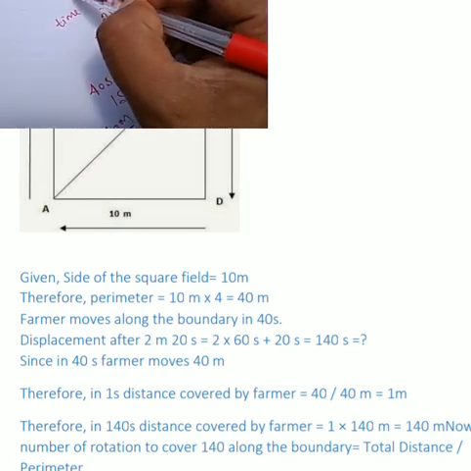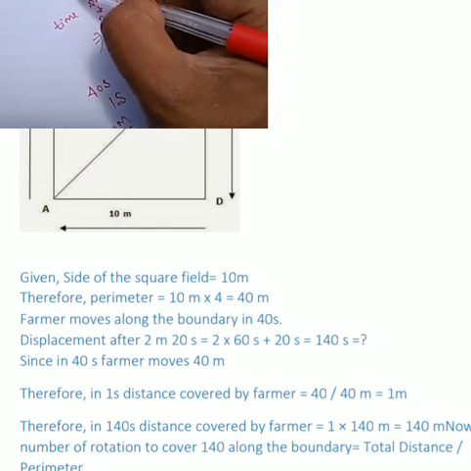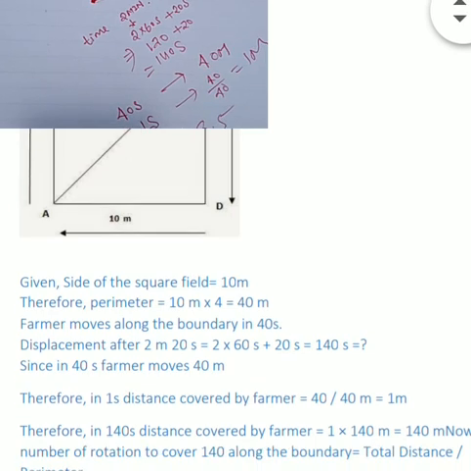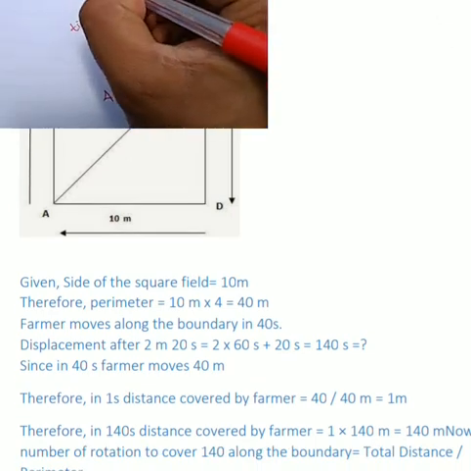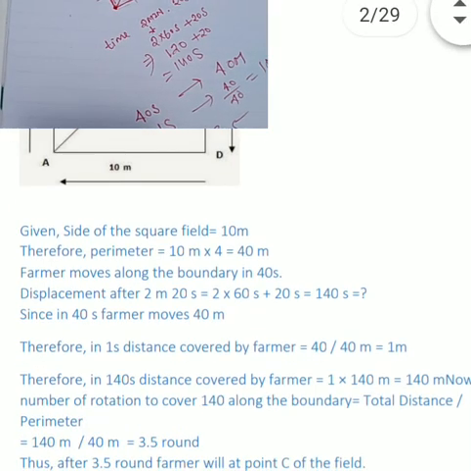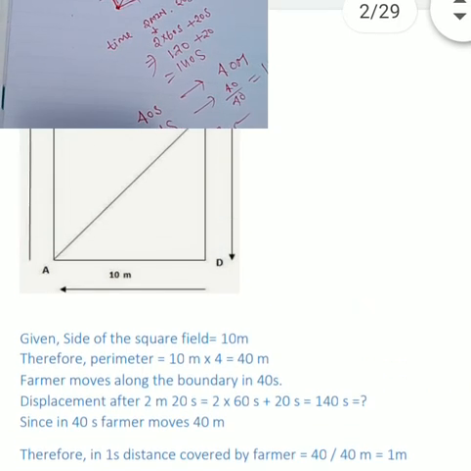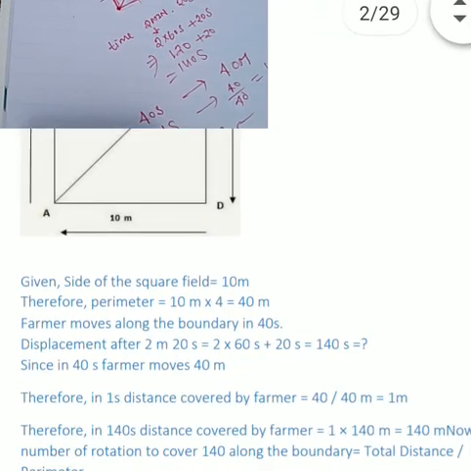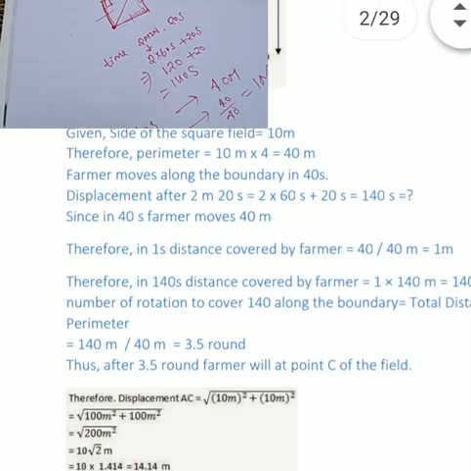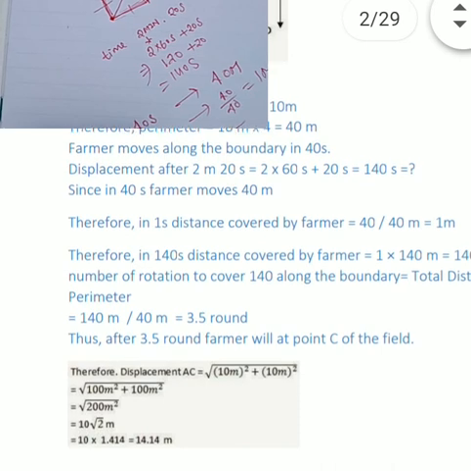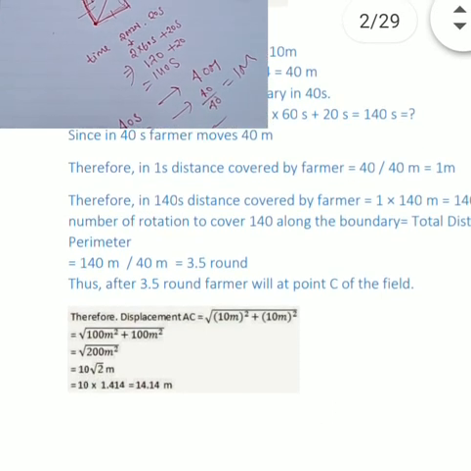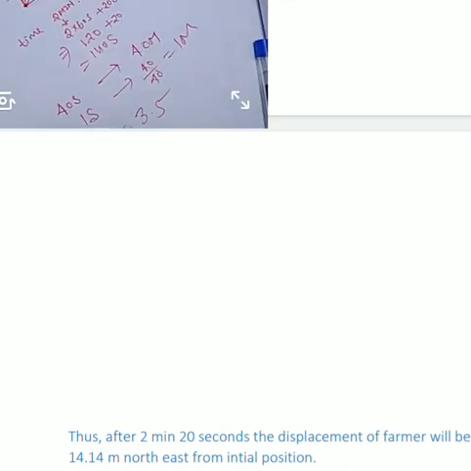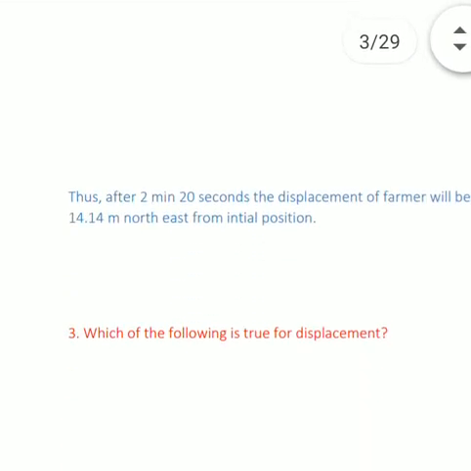So here is the final position of the farmer. We have to calculate the magnitude of the displacement. We will calculate this by the Pythagoras theorem. By the Pythagoras theorem, displacement is equal to 14.14 meter. Now dear students, we will discuss the next question.